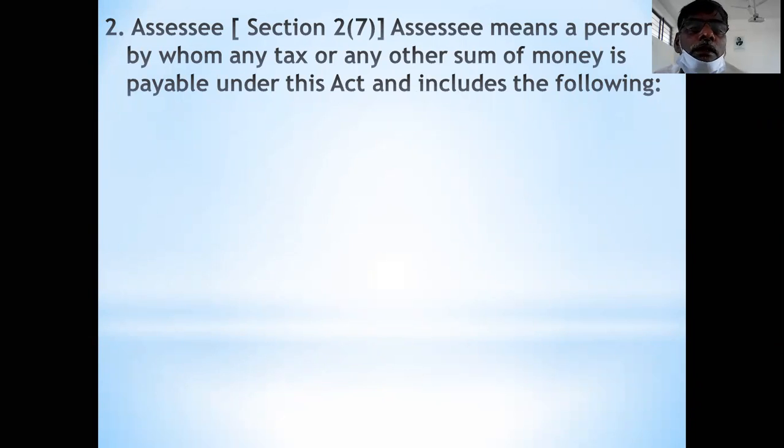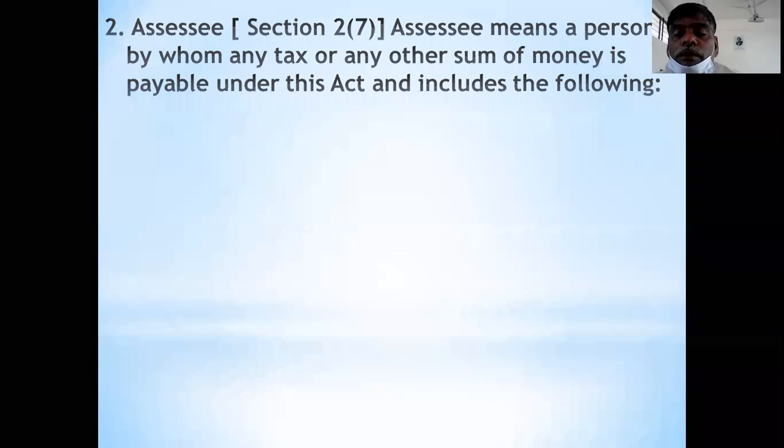The first part is the regular amount payable in the form of tax, that is, tax paid in advance, tax deducted at source, or tax paid as per the calculation.